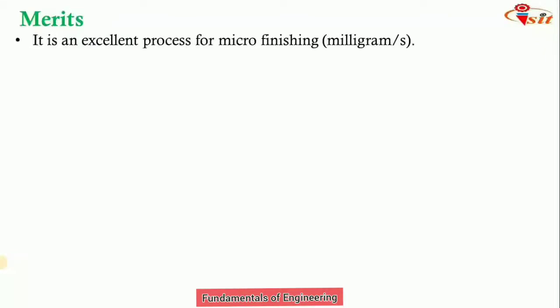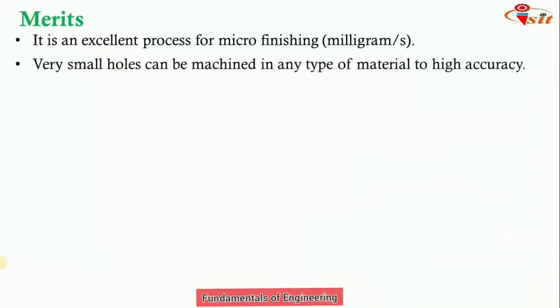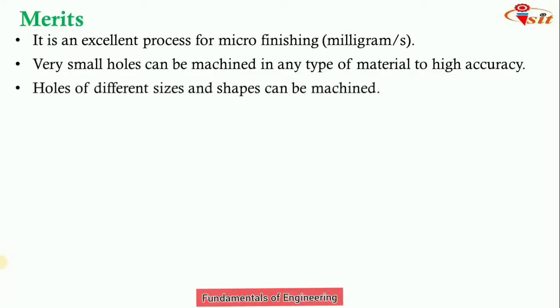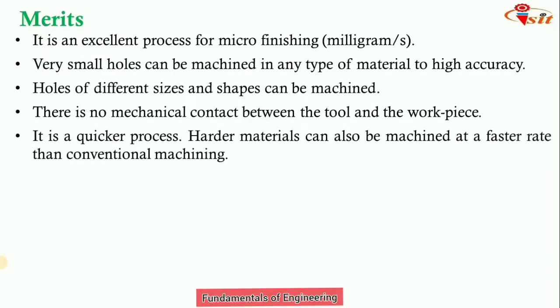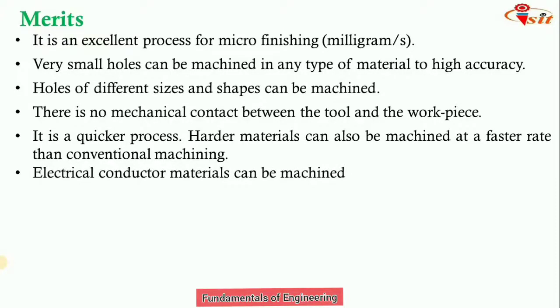So it has some merits. It is an excellent process for micro finishing. Machining can be done at up to milligrams per second. Very small holes can be machined in any type of material with high accuracy, either metal or non-metal. Holes of different sizes and shapes can be machined. There is no mechanical contact between tool and workpiece. It is a quicker process. Harder materials can also be machined at a faster rate than conventional machining. Electrical conductor materials can be machined.